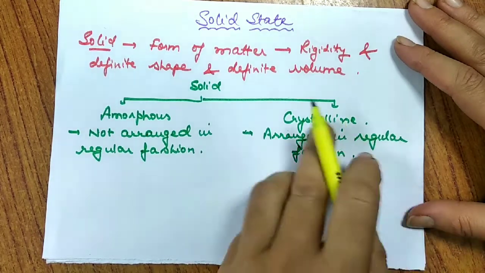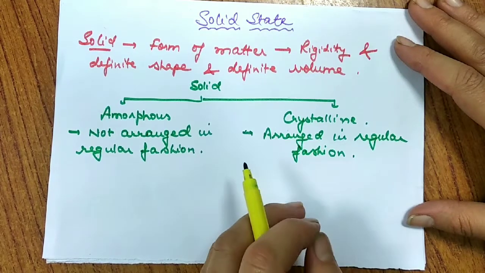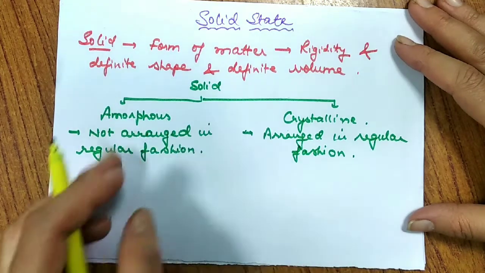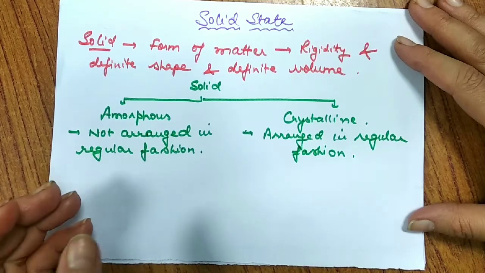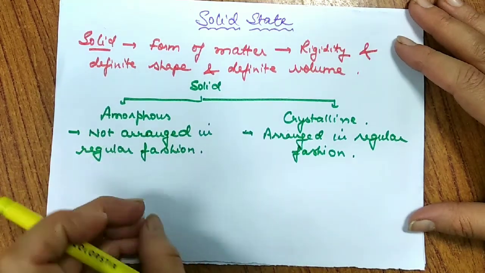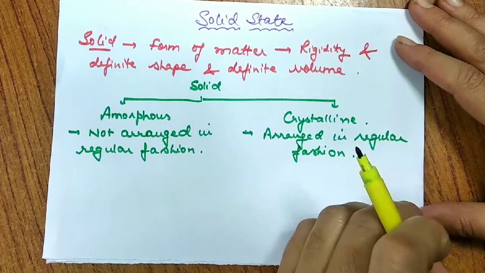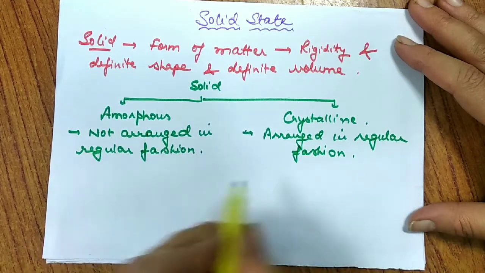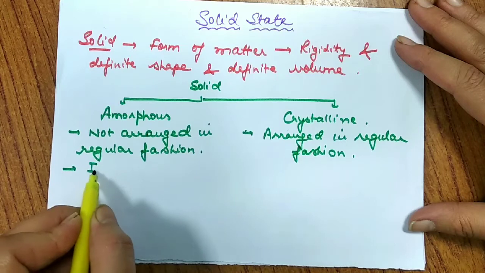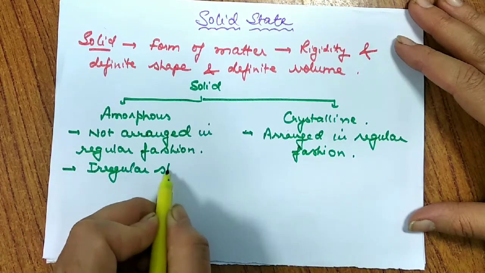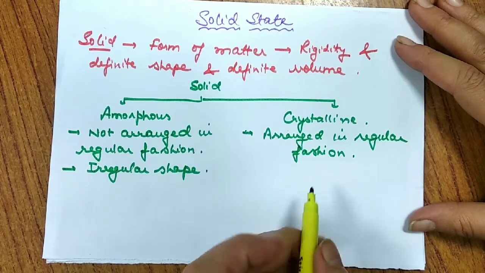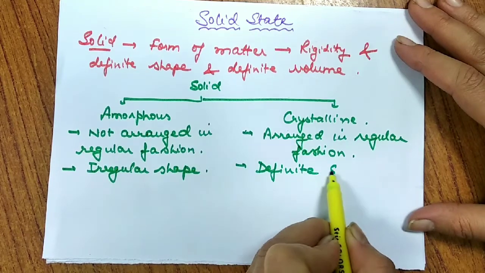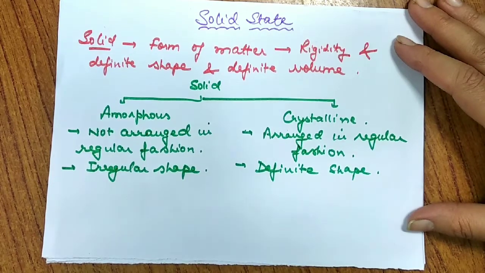This is not the only thing. When we talk about a regular fashion, it means a fixed or symmetric arrangement of the constituent particles present in a solid. And in amorphous solids the arrangement is not proper. Any particle can come anywhere, anytime. Somewhere we have high density, somewhere we have low density, but in crystalline solids they have a constant density and a constant arrangement of particles. Since amorphous solids do not arrange regularly, we can say that they have an irregular shape, but crystalline solids have a definite shape. And shapes we generally consider in terms of geometry, so they have definite geometrical shapes.